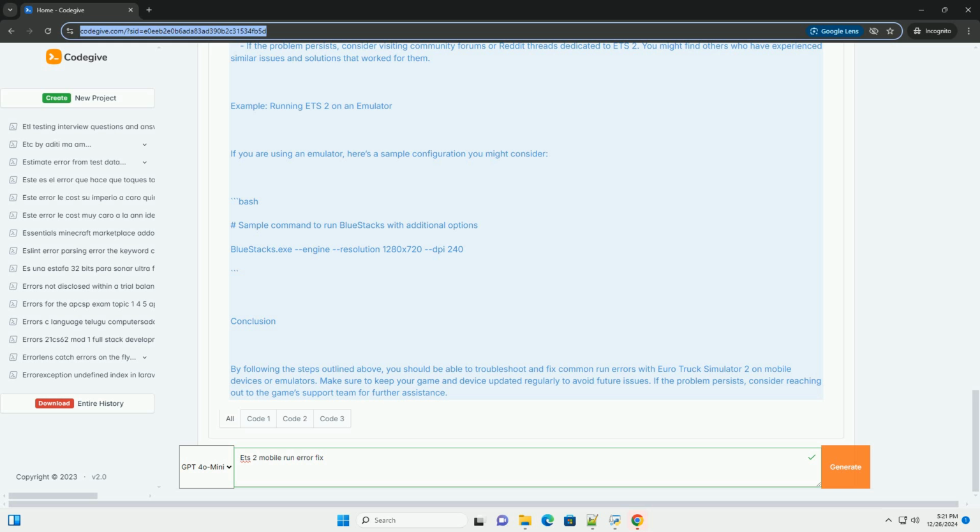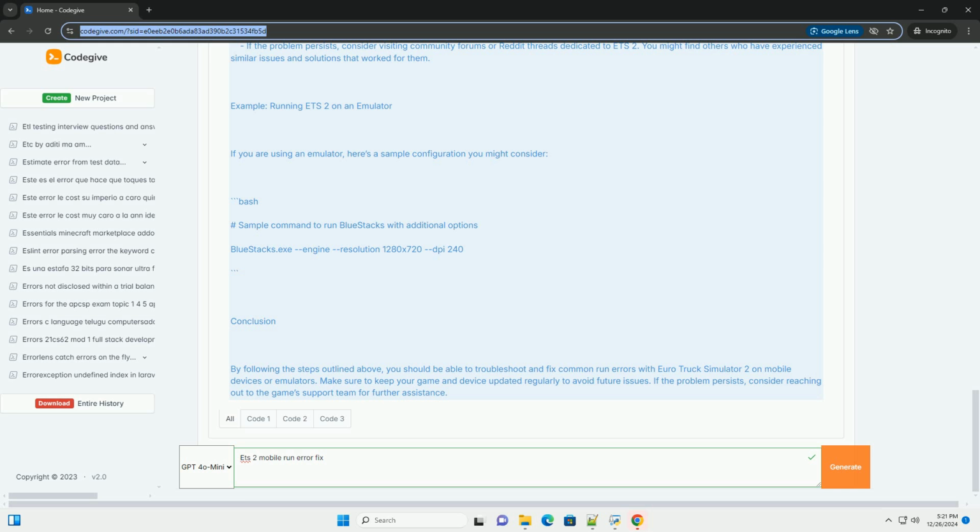9. Network issues. If you are accessing online features, make sure your internet connection is stable. Restart your router or switch to a different network if necessary. 10. Consult community forums. If the problem persists, consider visiting community forums or Reddit threads dedicated to ETS2. You might find others who have experienced similar issues and solutions that worked for them.